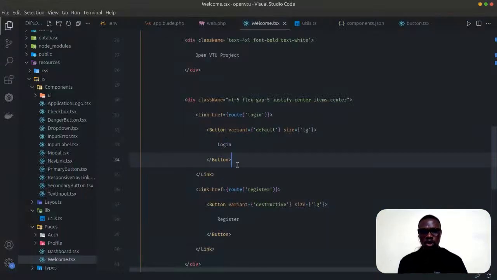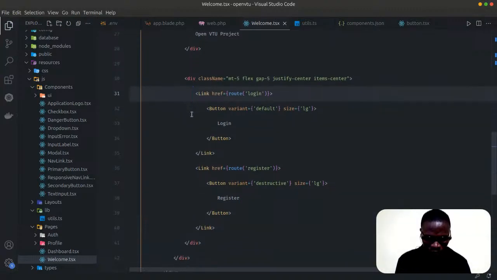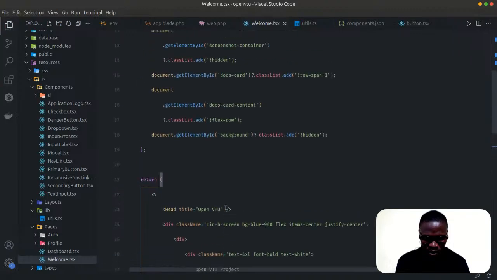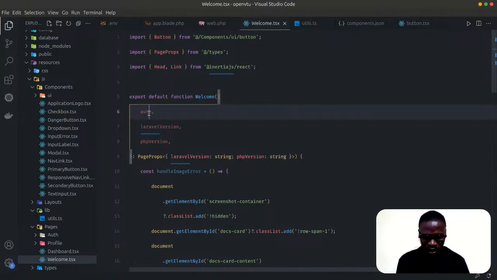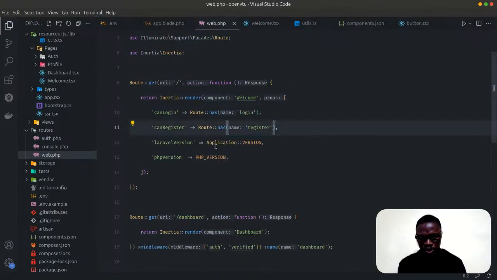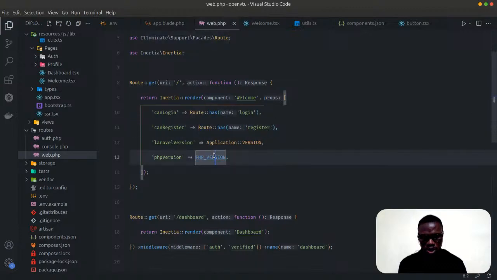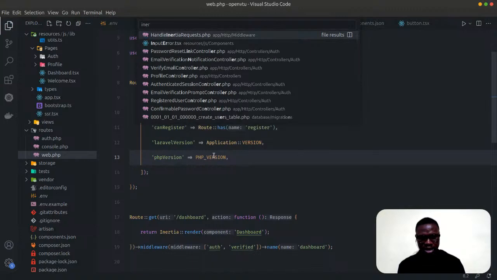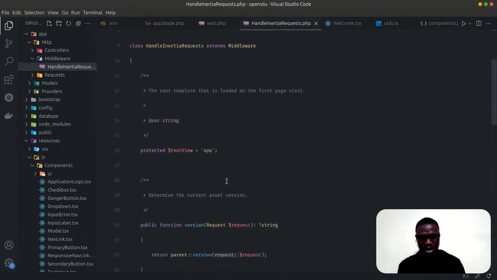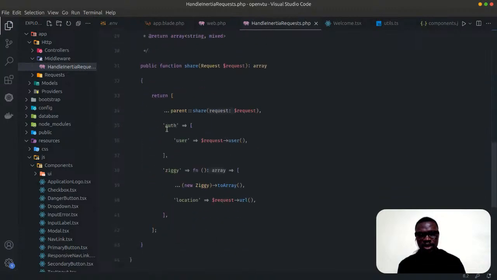So now, what else? Let me add something here. I want to add a conditional rendering here. All right, we have access to auth here. Where is the auth coming from? Let's go back to our web route. Auth. All right, I think auth is coming from Inertia middleware here. So this is where it's coming from.